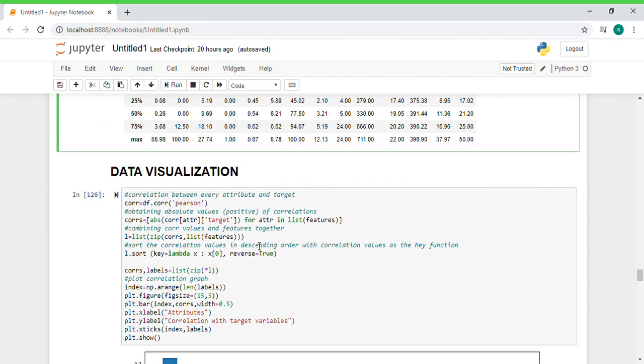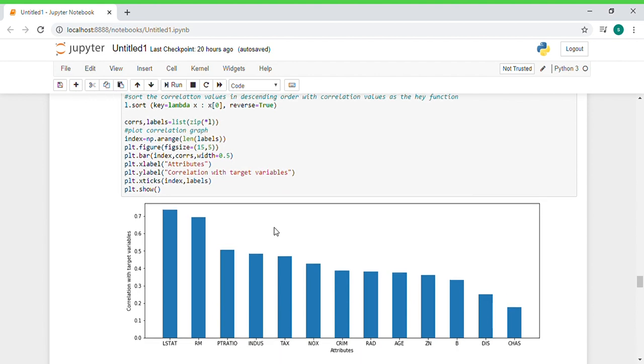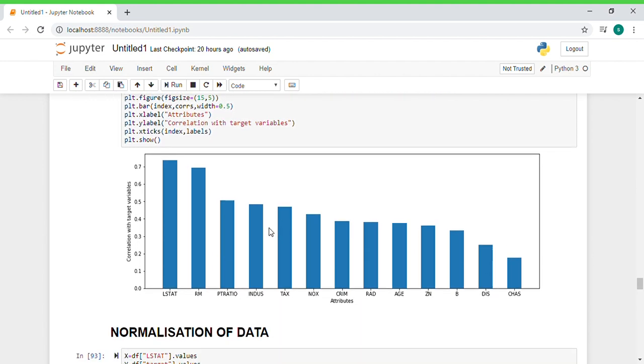Data visualization. We are using the Pearson function to correlate target and all the 13 features in the data frame and plotting it. This is the plot. As you can see, the LSTAT attribute is highly correlated with the target variable in magnitude, whereas the CHAS attribute is very much less correlated than any other attribute.